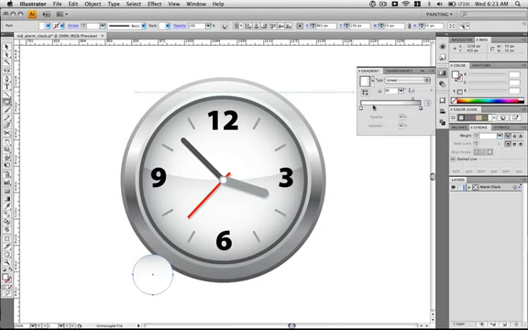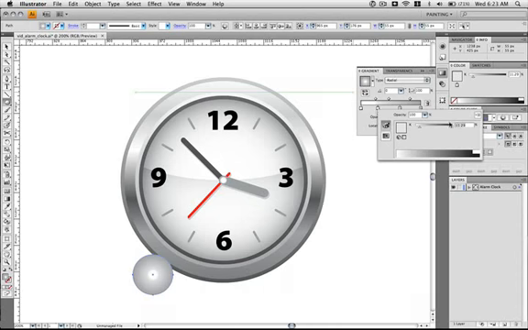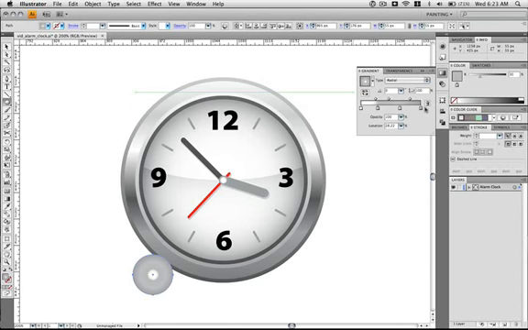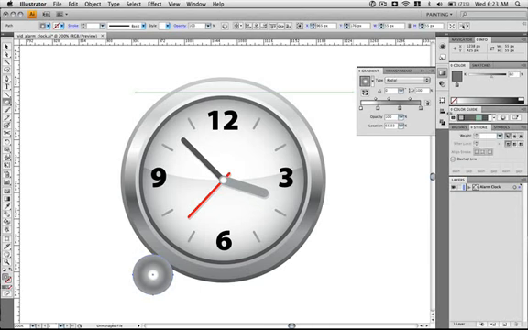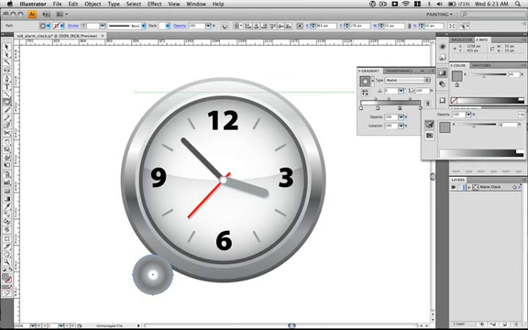For the gradient, we're going to add a couple more. We're going to have 4 color stops, and we want this to be a radial gradient. I'm going to set the first color stop to white, which it already is. The second is going to be gray, so I'm going to turn this up a little bit. The third is a darker gray. And the last is the same gray as the second one.